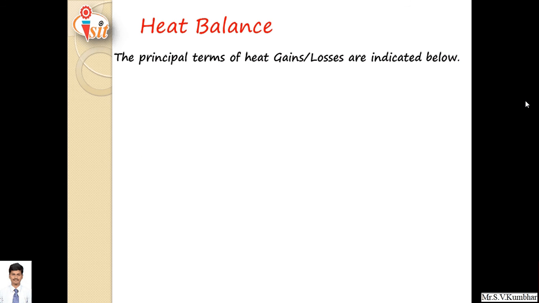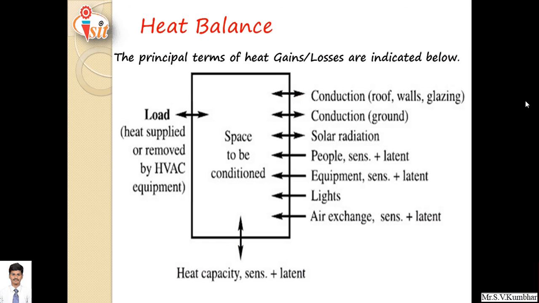The principal terms of heat gain or losses are indicated here. This is the space to be conditioned, and different parameters have to be considered. First one is the load. Load means heat supplied or removed by heating, ventilation and air conditioning equipment. Generally, load means the parameters that we studied in heat gain.